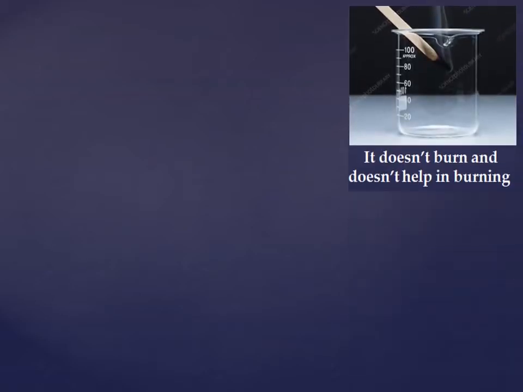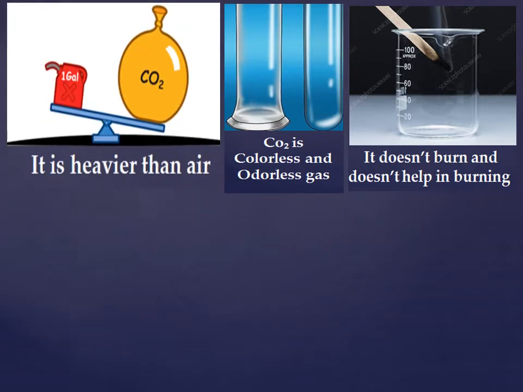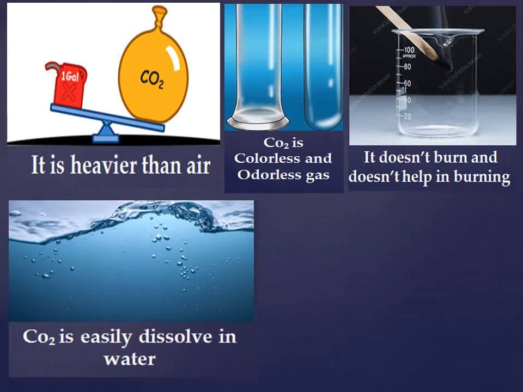So, what are the properties of carbon dioxide gas? There are 5 properties, which are: number 1, it doesn't burn and doesn't help in burning. Number 2, it's colorless and odorless. Number 3, it's heavier than air. Number 4, carbon dioxide is easily dissolved in water.